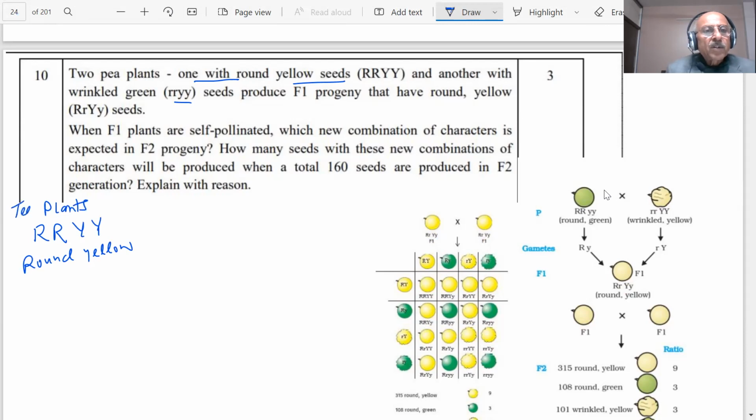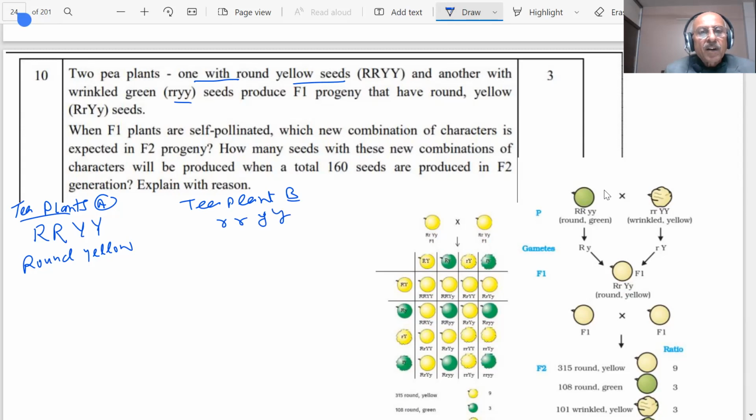These are pea plants, A, and there is another pea plant, B. One with round and yellow, another with wrinkled green, is shown like this.